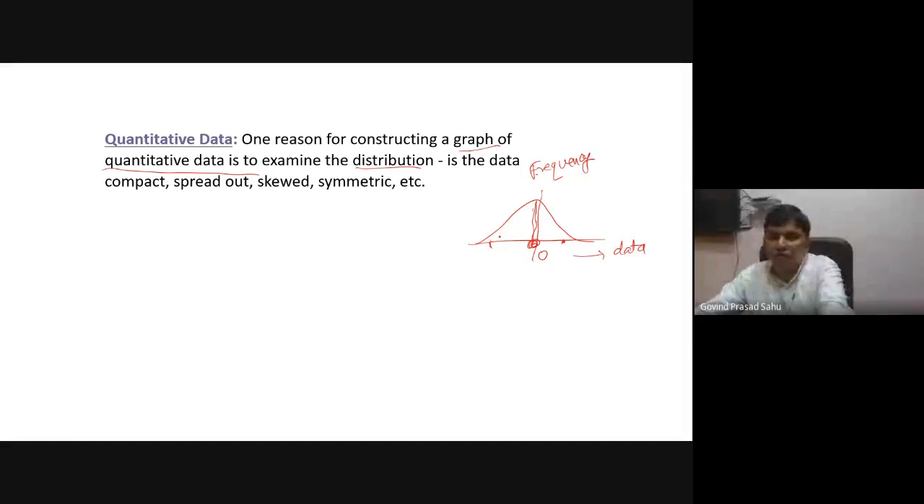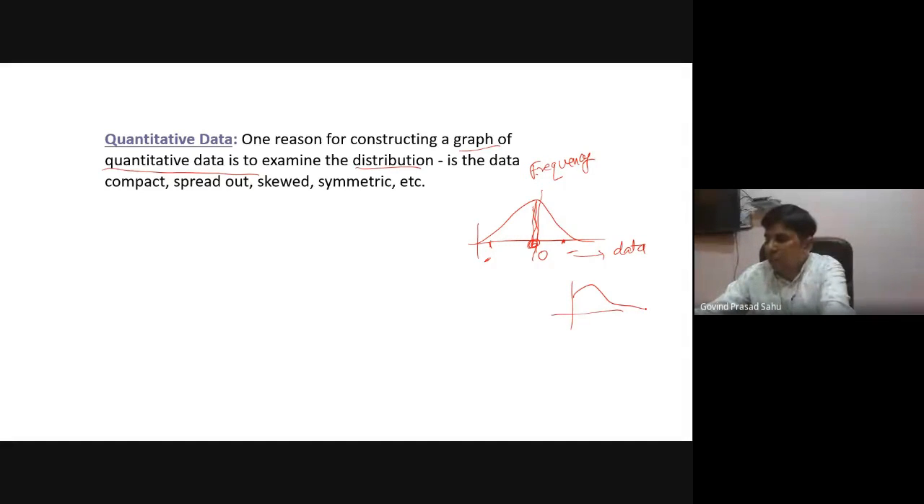One common example is the average income of a whole population. Here this is the middle, we can say the middle class. This is the persons who are very financially poor, and this is the richer ones. That type of representation we can get from the graphical representation of quantitative data.